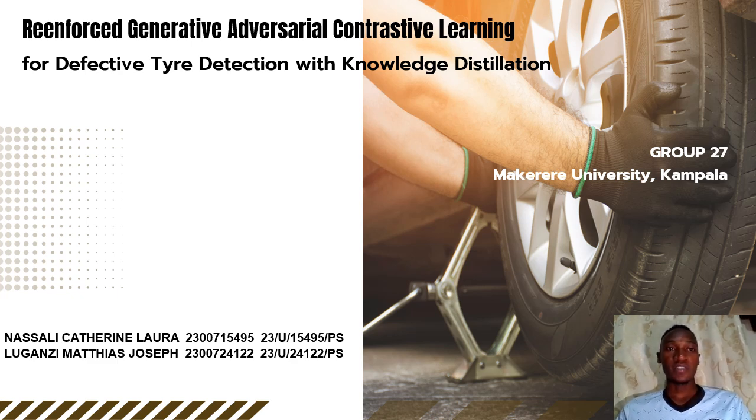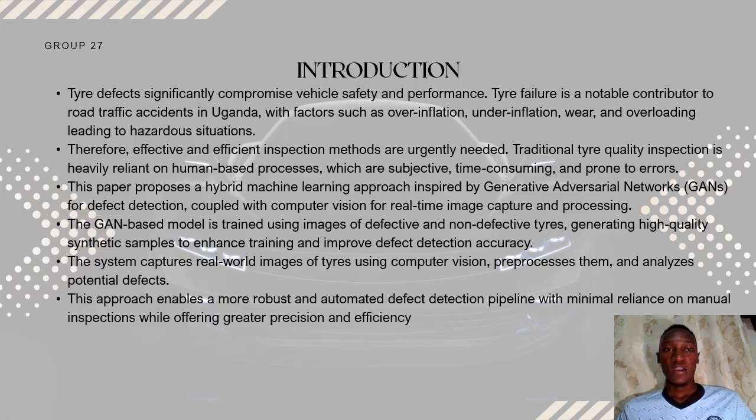Our project is about reinforced generative adversarial contrastive learning for defective tire detection with knowledge distillation. To give you a brief introduction, tire defects can come all the way from the companies where all tires are being manufactured. We can have tires that have irregular traits, and others can have cracks. These tires can be a danger to human life while they're being used in transportation.